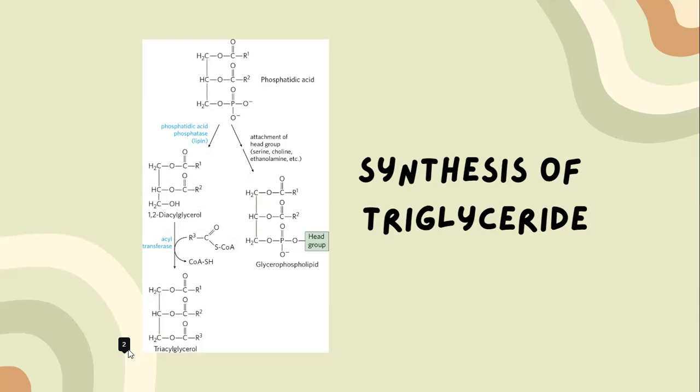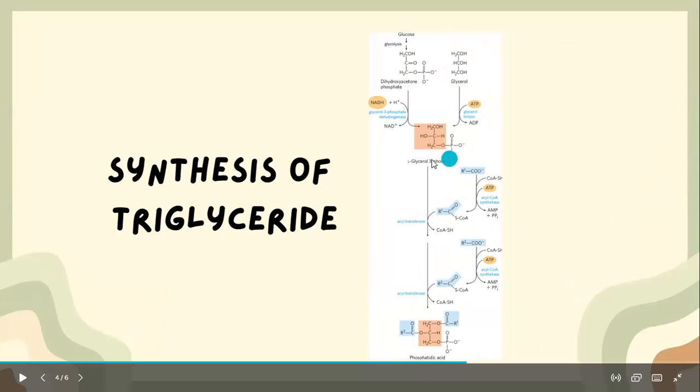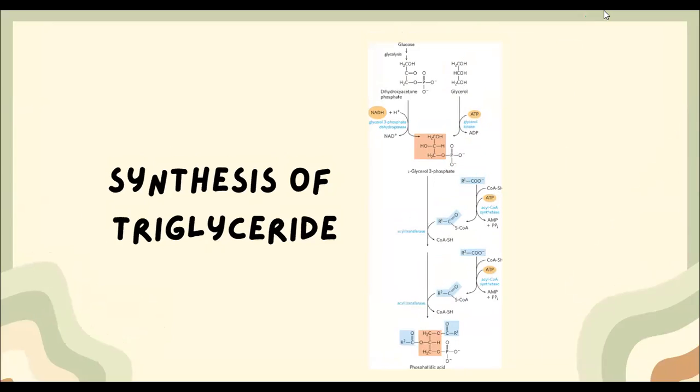If we remember, we have the L-glycerol 3-phosphate. It is not shown here, but we have the phosphate group. To remove that, we have to use the enzyme called phosphatase.